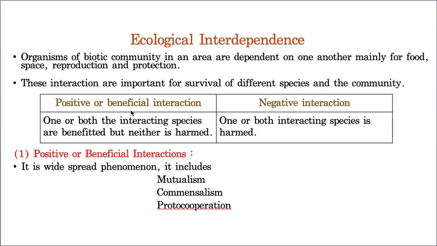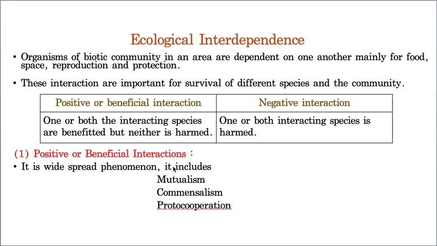Negative interaction means only one organism will be benefited and the other organism will be harmed. So this is the difference between positive and negative interactions. In today's class we will discuss positive or beneficial interactions.